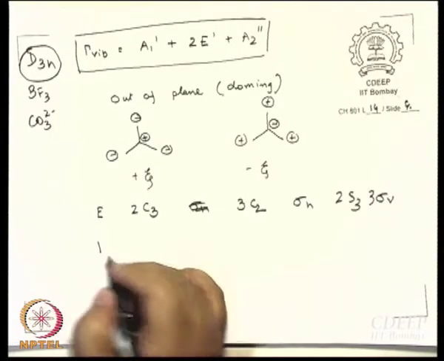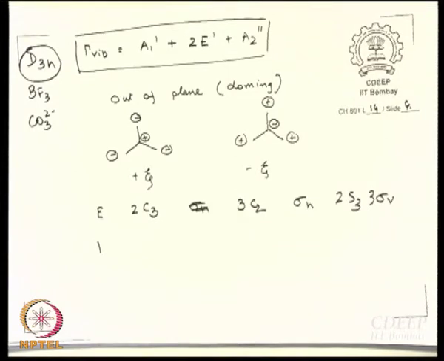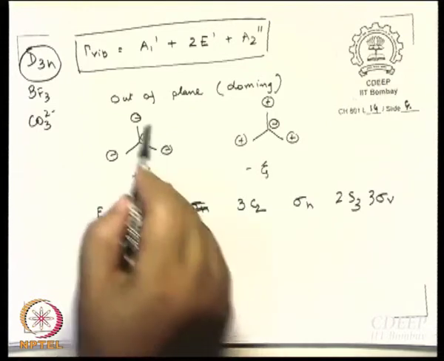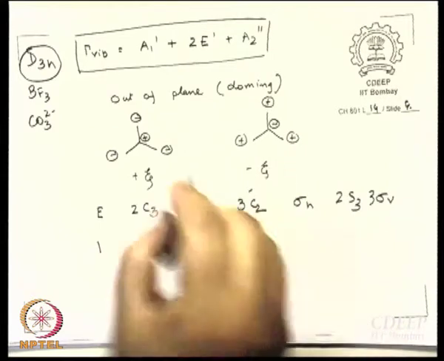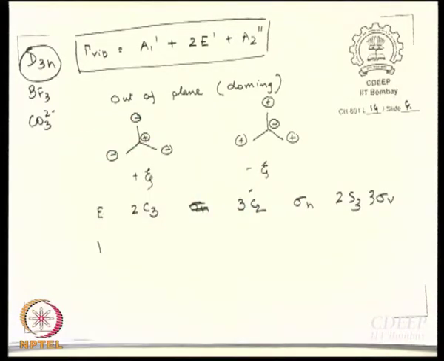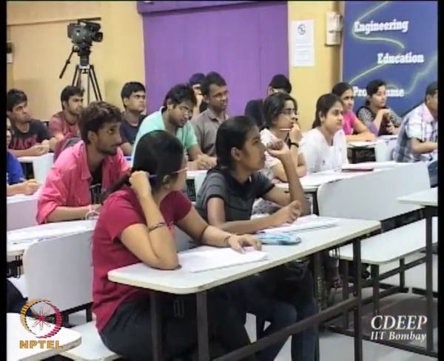What will be the character of E? Of course 1. If I apply C3, then what happens? What should the character be, plus or minus? Don't forget this is plus, the whole thing is plus, this whole thing is minus. So if I apply C3, what happens? The minuses remain minus, right? Wherever you have minus sign now, you have a minus sign even after applying C3. Wherever you have plus sign now, you have plus sign after applying C3. So you agree with me that plus xi remains plus xi, and minus xi remains minus xi. Agreed? Very simple. So character is 1.